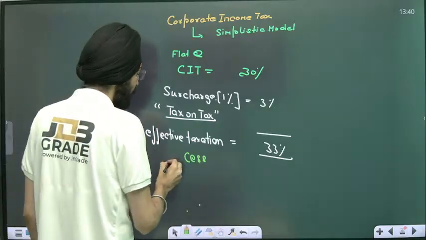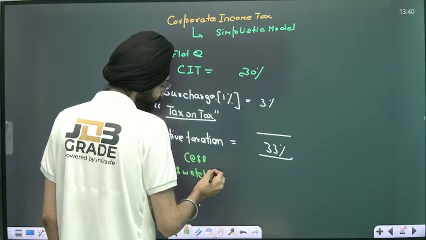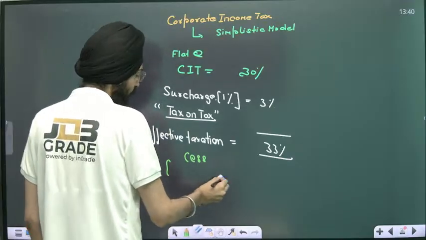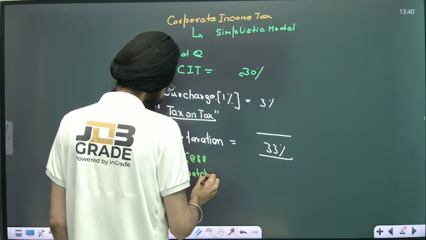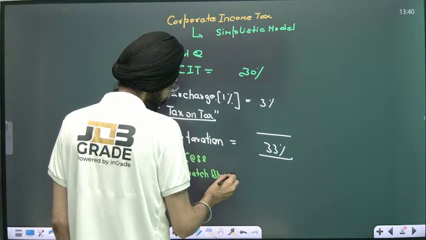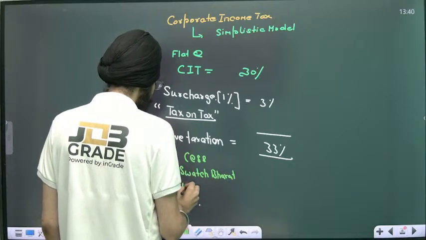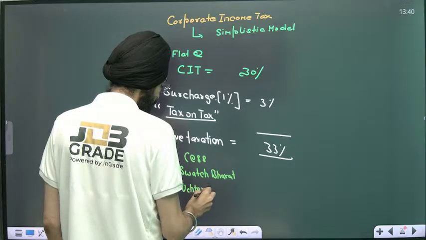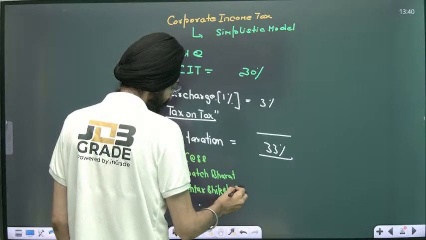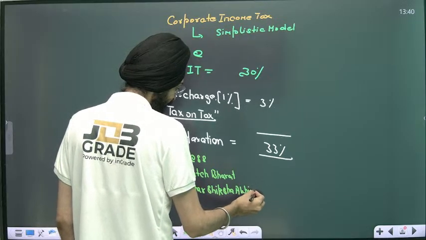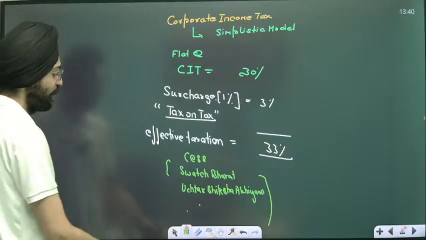For example, a government applies cess on Swachh Bharat and Uchtar Shiksha Abhiyan.